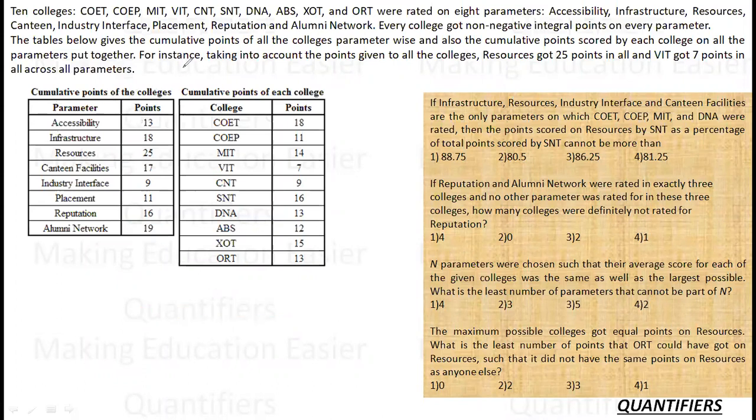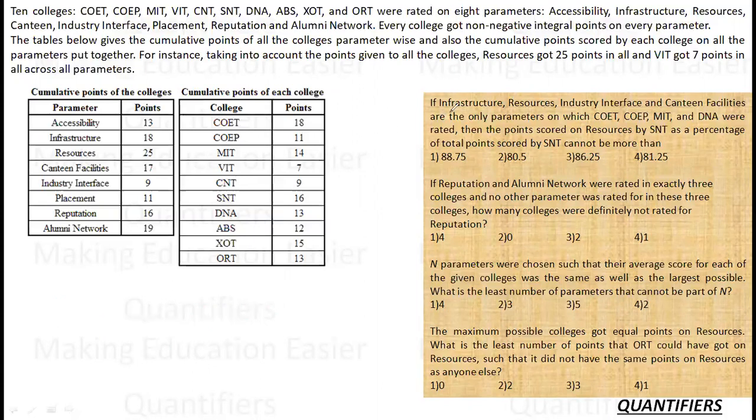The table below gives the cumulative points of all the colleges parameter-wise and also the cumulative points by each college on all the parameters. Cumulative simply means that if I talk about accessibility, the total score scored by 10 colleges on accessibility comes out to be 13. This 13 is spread out in some way across the 10 colleges. Similarly, for COET, 18 represents the total of the score it has got on 8 parameters. On each parameter it has got some points and the total of these is 18. So this is the basic.